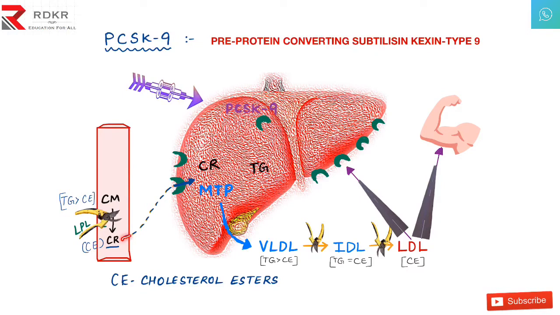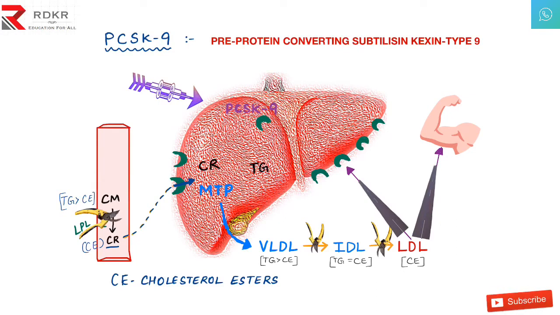These cholesterol esters are carried towards the liver, and on the liver we have the LDL receptor. With this receptor, the chylomicron remnants are taken up and transferred inside the liver. Is it clear up to now? You all know that in our liver we also have triglycerides. So there is one special protein here, the MTP protein, which packs the gift packet.